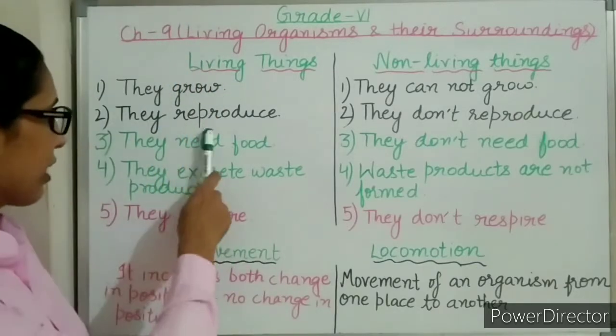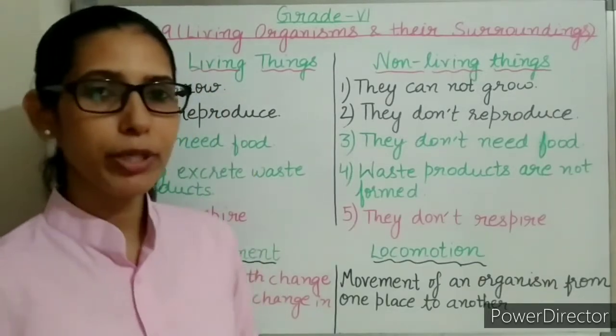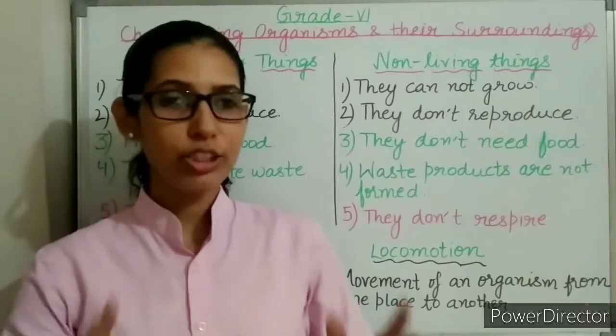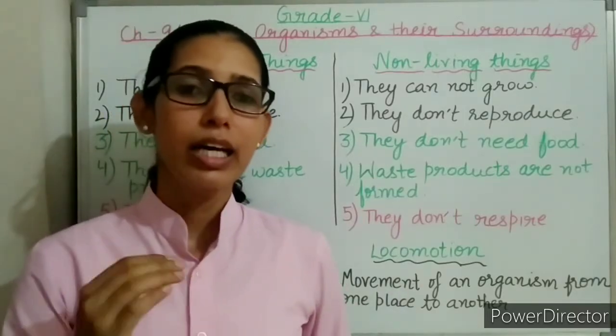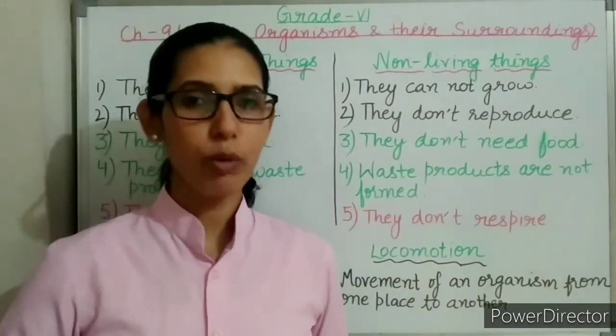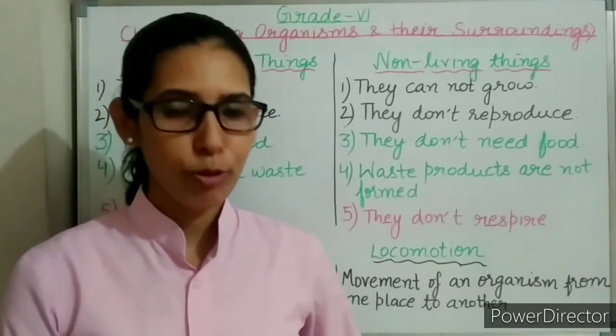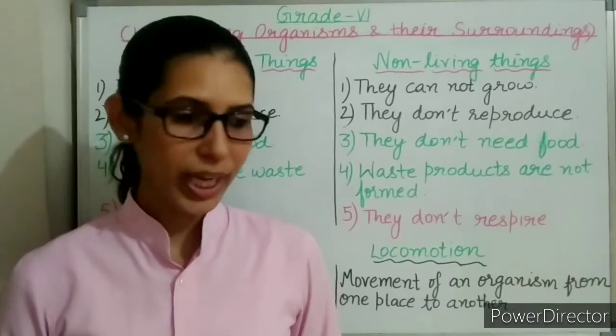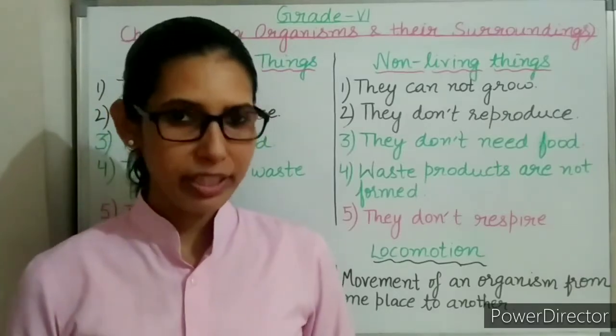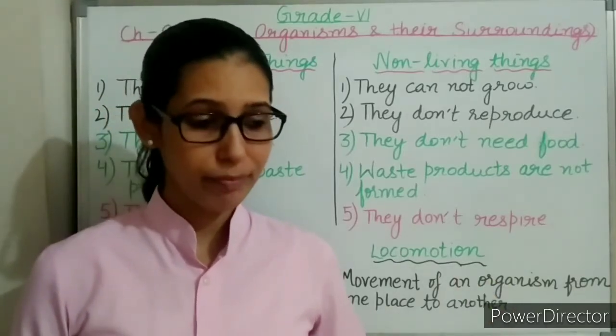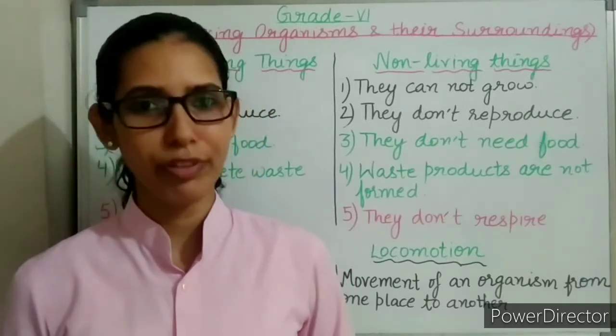Now coming to the next, they reproduce. Living things reproduce. What is the meaning of this? Reproduction means the process by which living organisms produce young ones of their own kind. For example, in the case of human beings, the mother gives birth to a baby. If you take the example of the elephant, it gives birth to a baby elephant.